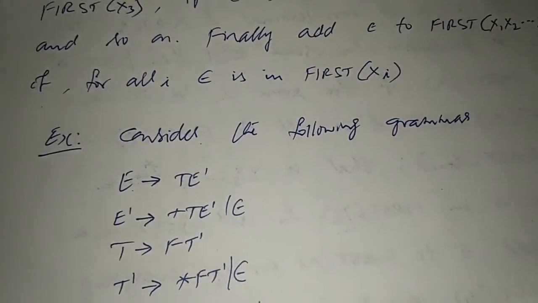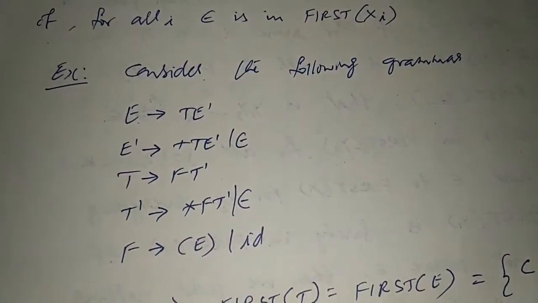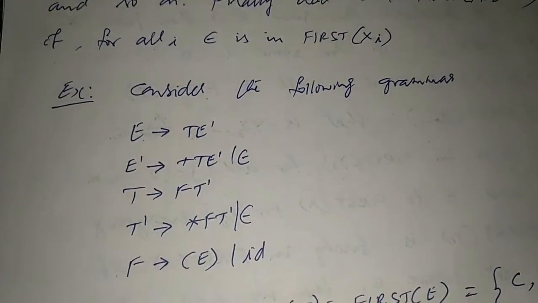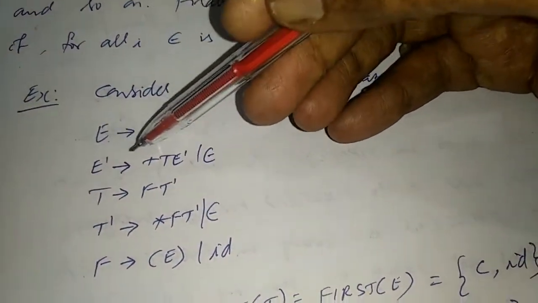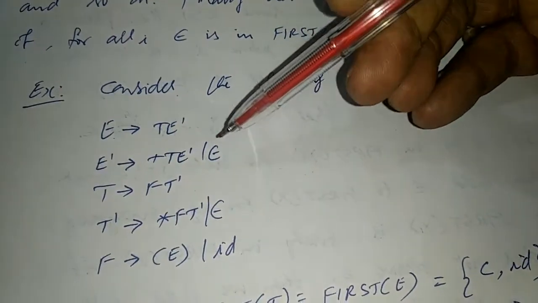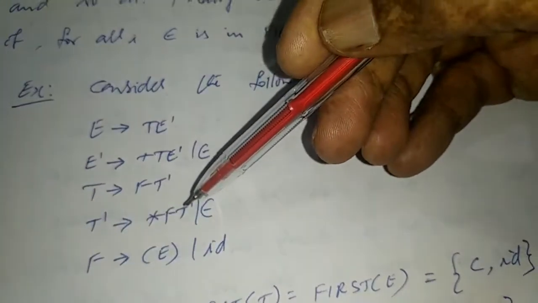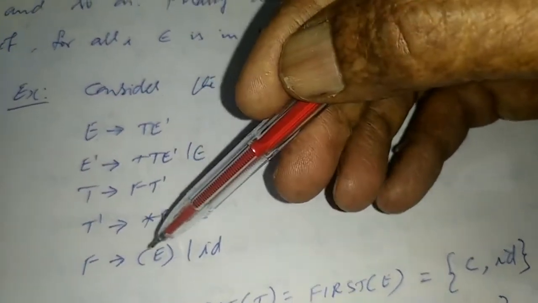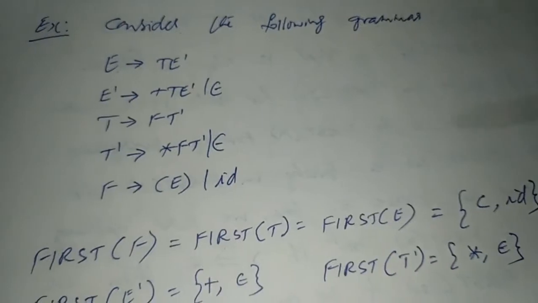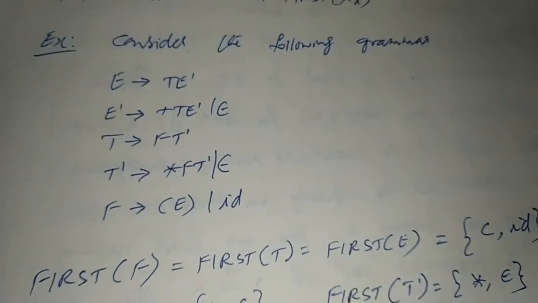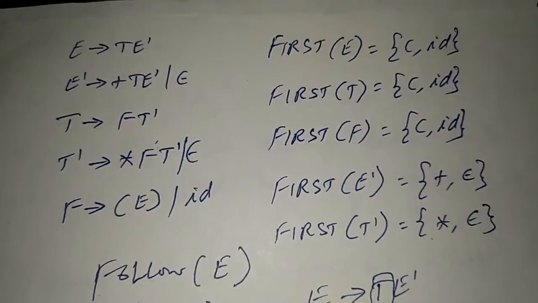Now we can understand it in a better way when we consider the example. The example grammar is given below here. E produces TE', E' produces +TE' or epsilon, T produces FT', T' produces *FT' or epsilon, F produces (E) or id. So here we'll see how to generate the first for all these non-terminals.